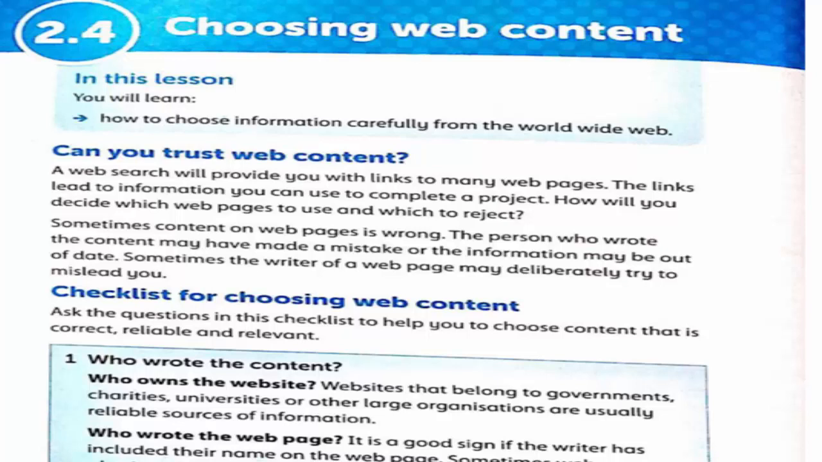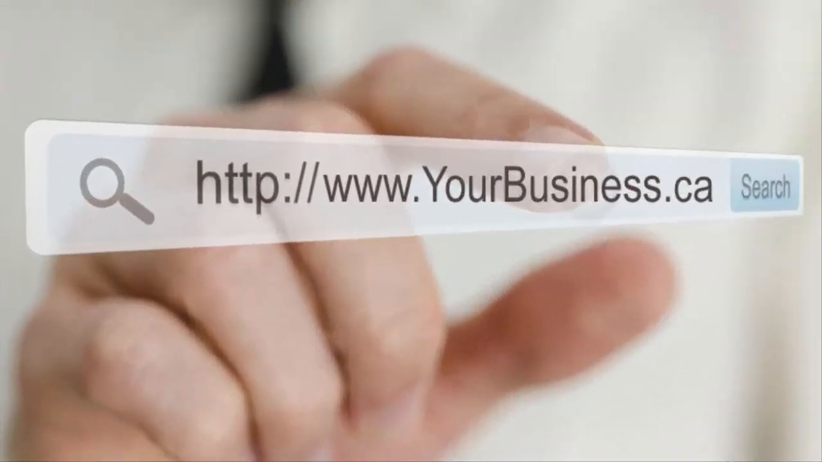Sometimes content on web pages is wrong. The person who wrote the content may have made a mistake, or the information may be out of date. Sometimes the writer of a web page may deliberately try to mislead you. Checklist for choosing web content. Ask the questions in the checklist to help you choose content that is correct, reliable, and relevant.